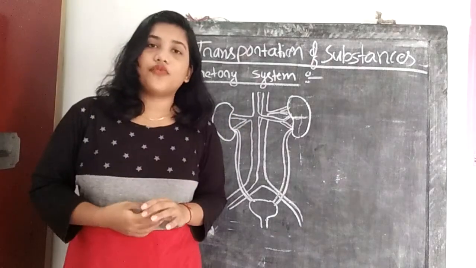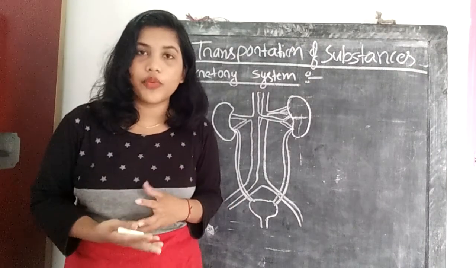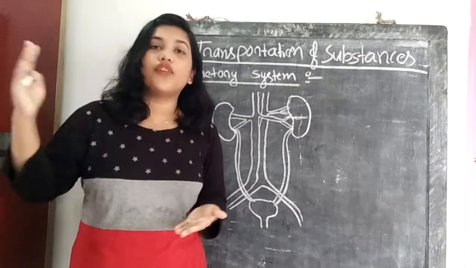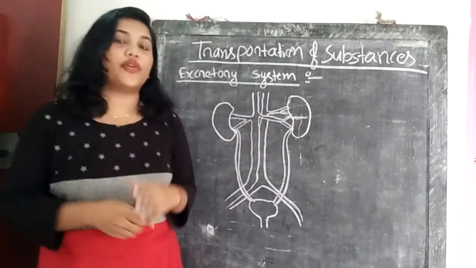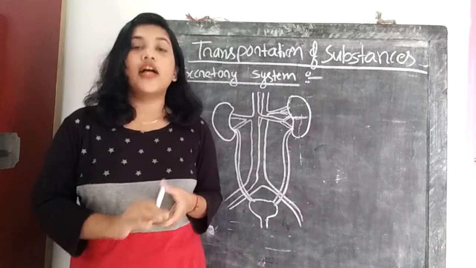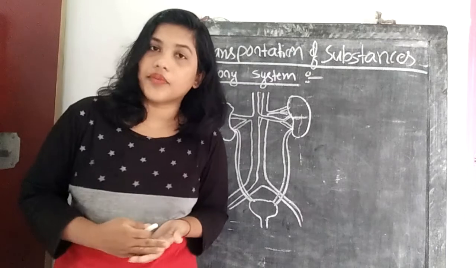These undigested foods are not good for our body. They are more like toxins for our body. So they have to be taken away from our body, they have to be excreted. This process is called excretion. Removal of waste products from our body is called excretion.